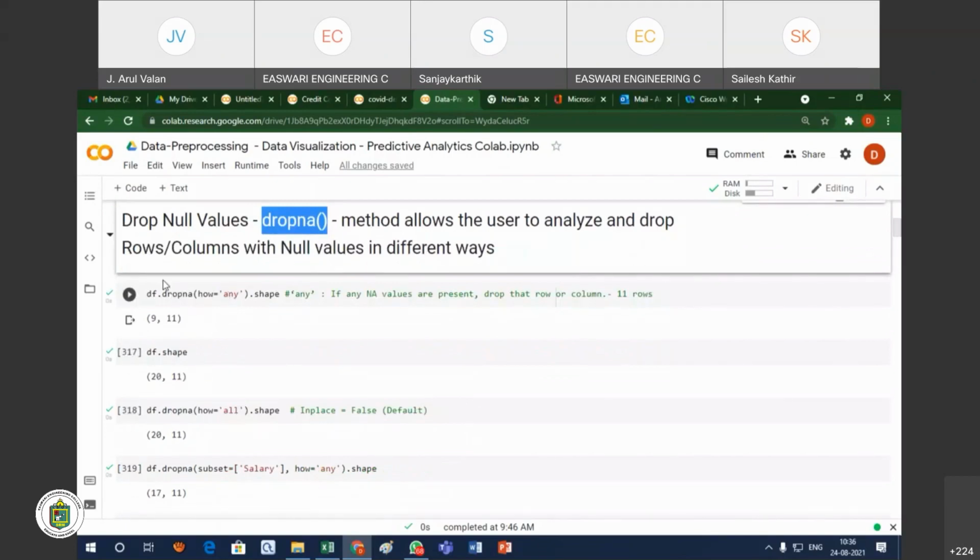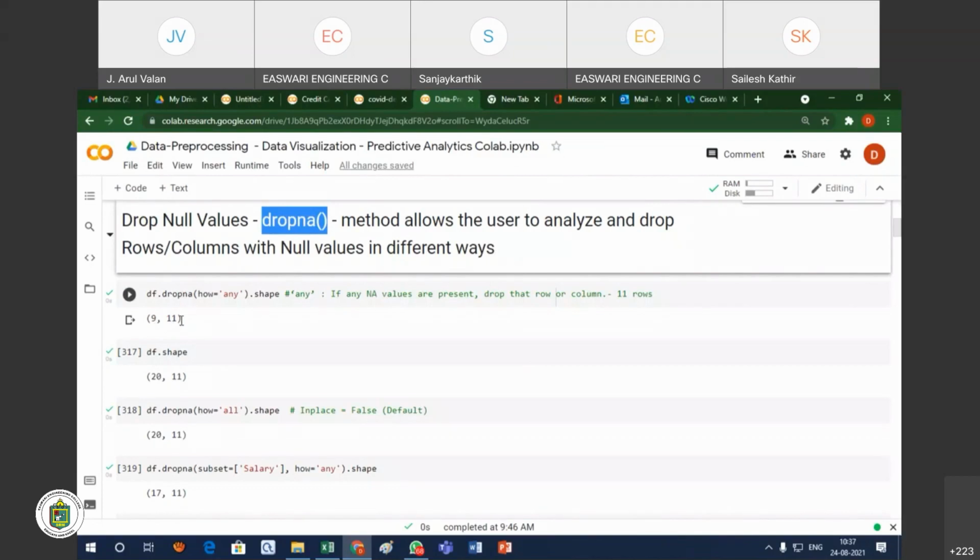Instead of the whole rows, sometimes in one record, maybe only one or two columns have missing values. So how many are there? Totally, out of the 20 records, 11 records have missing values somewhere. That means 9 records are complete. Here the result is 9, 11. What is the meaning?